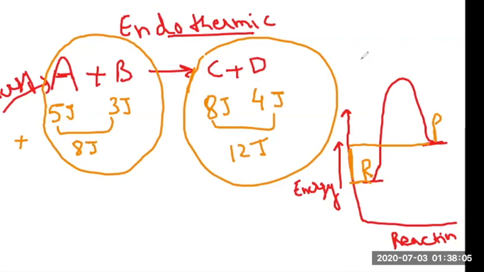And the last thing that you need to remember for endothermic reaction is that whenever there is an endothermic reaction going on, it makes the surrounding a little bit cooler, because endothermic reaction takes up the heat from the surrounding, compared to the exothermic reaction, where the energy is being released outside. So make sure you know all these small things for endothermic and exothermic reaction. And yeah, that will be it for these two reactions.